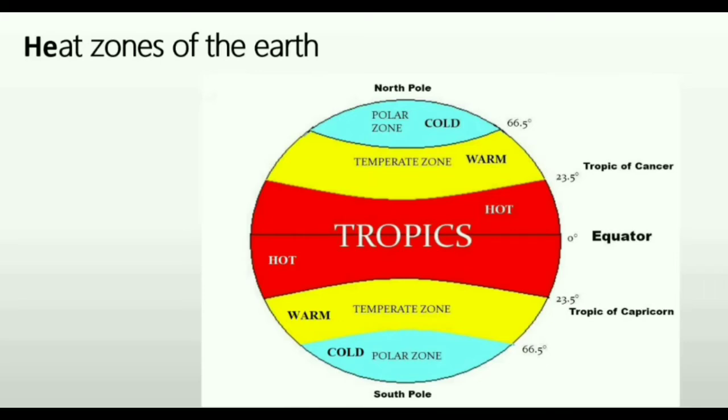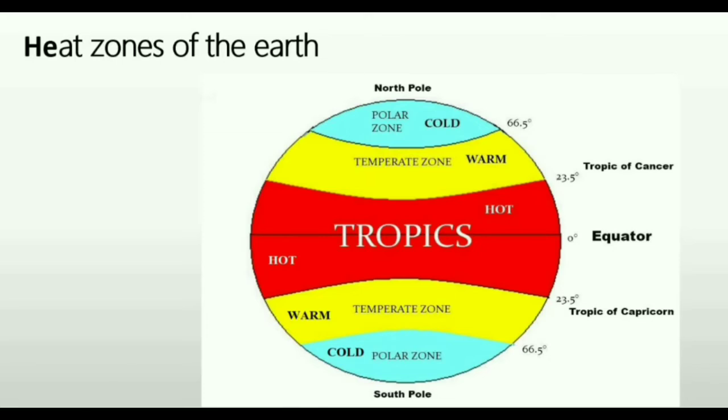Children, the most important feature of this zone is that the sun is directly overhead at least once during the year. This area receives plenty of rainfall, so this area is warm and moist. Almost every day after 2 p.m. there is heavy rainfall.